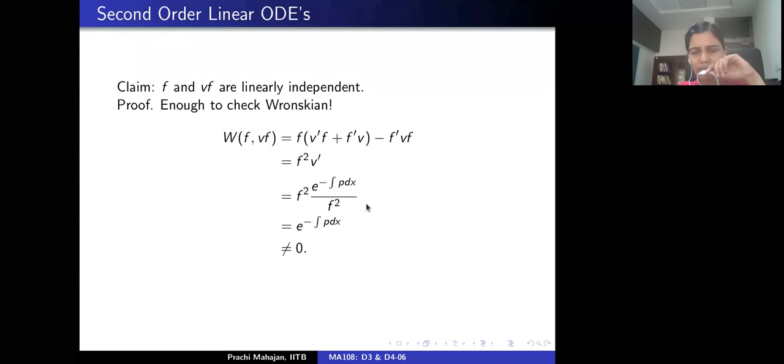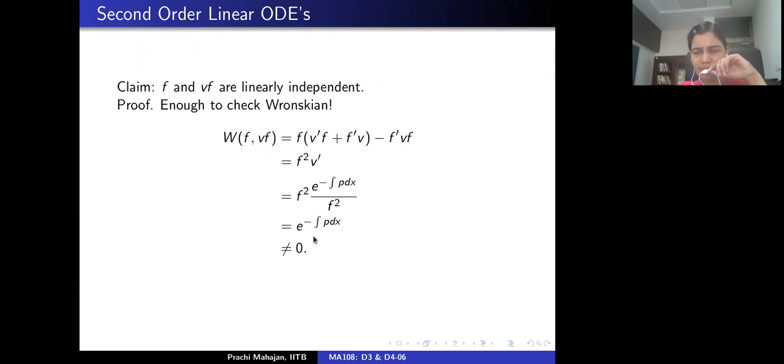So the derivative of V is a certain exponential of some power, and the denominator is F square. Assuming you can make this cancellation, what you get is that the Wronskian is the exponential of something which can never vanish.